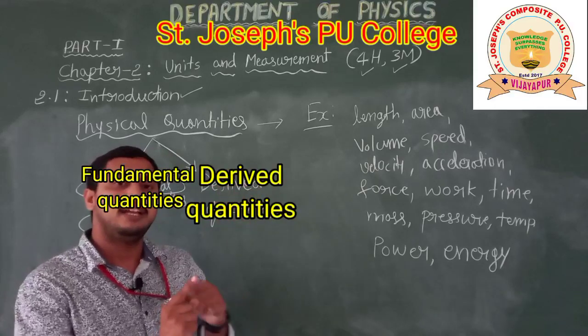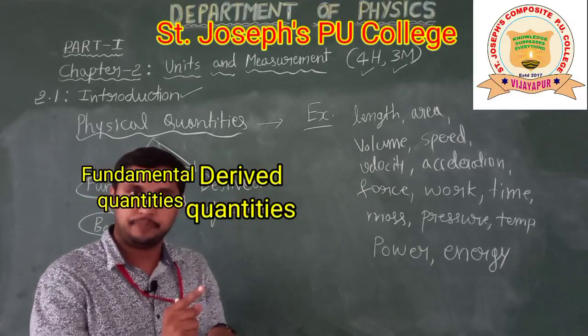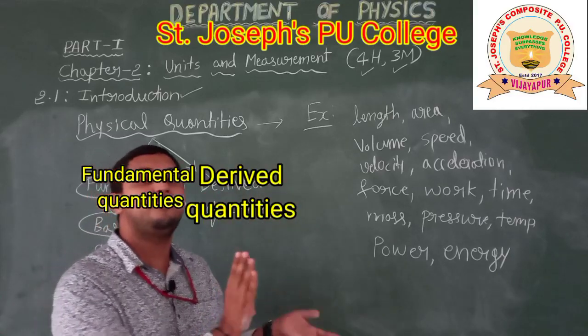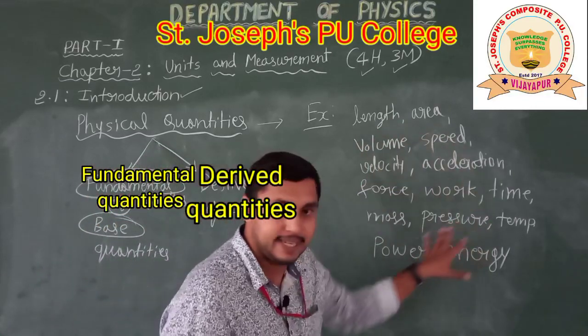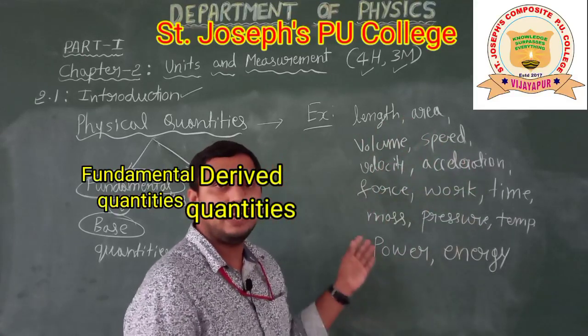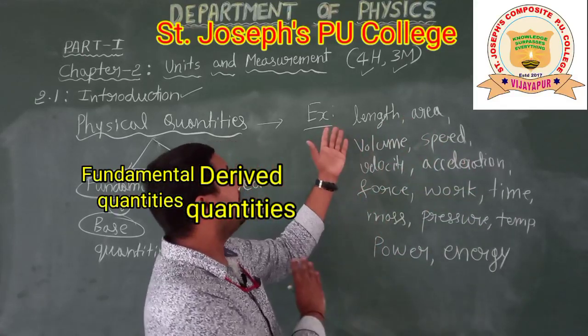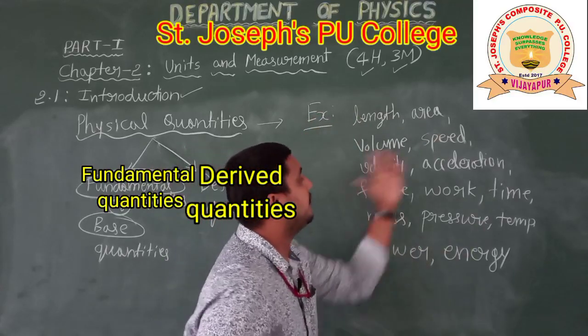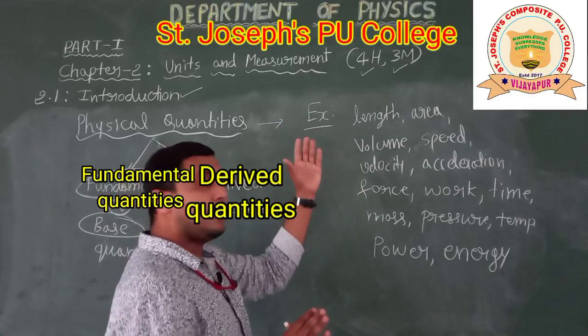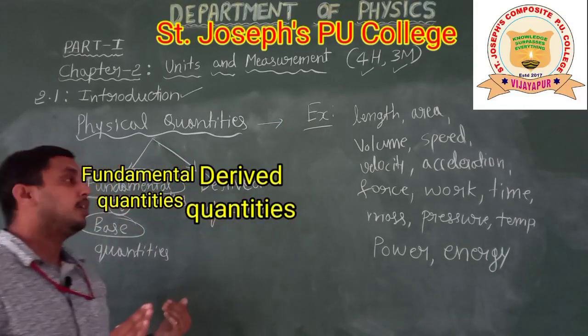This length cannot be expressed in terms of other physical quantities. For example, here are area, volume, speed, acceleration, and so on. We can't express length in terms of these physical quantities. So that's why length is a fundamental quantity.